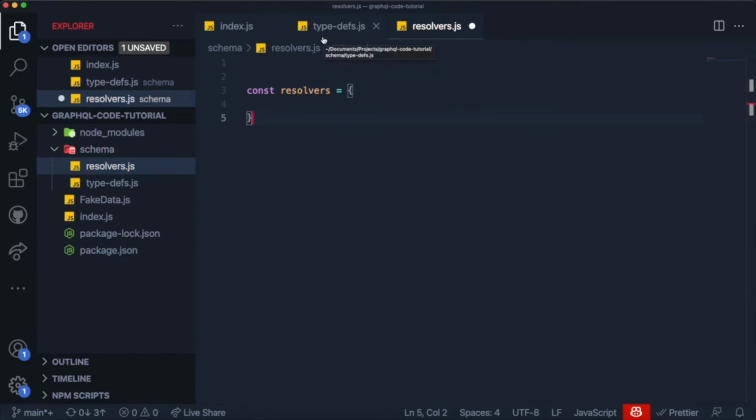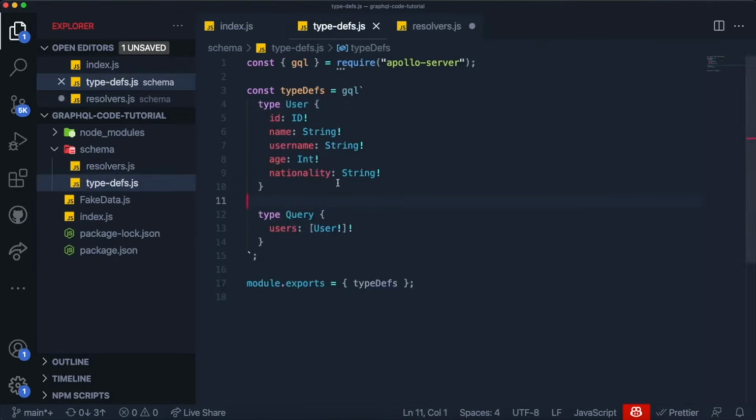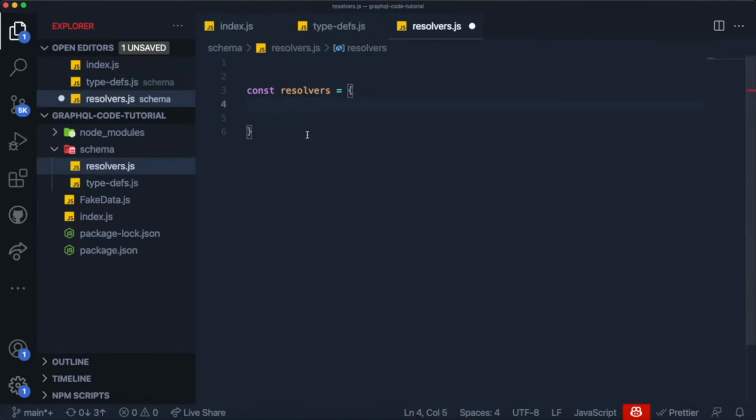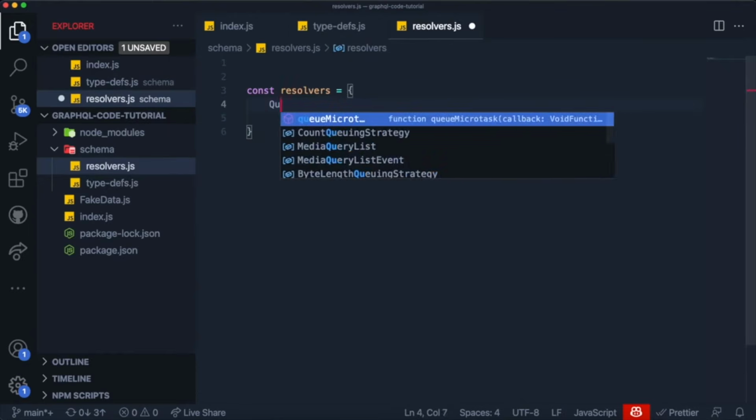So all of the functions that make calls to databases, all the functions that decide what we return to the front end, all the functions that actually do something in our API will exist inside of this single resolvers object. And the way we define it is we first define the highest level field inside of this object. So in our case, it is the type Query. And we just come over here and we write Query.